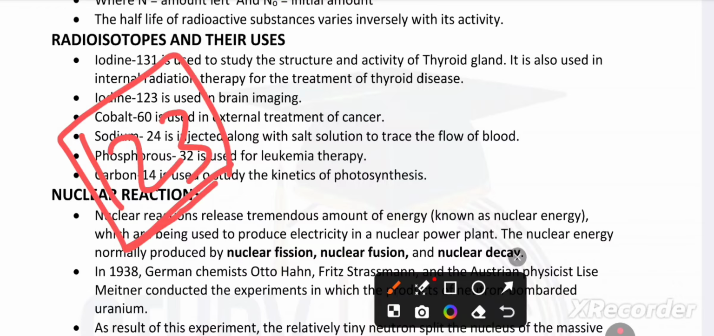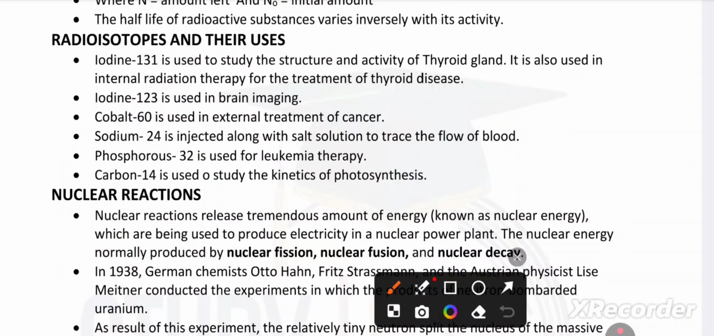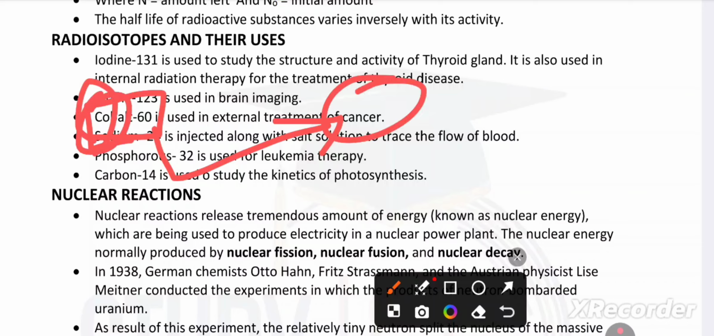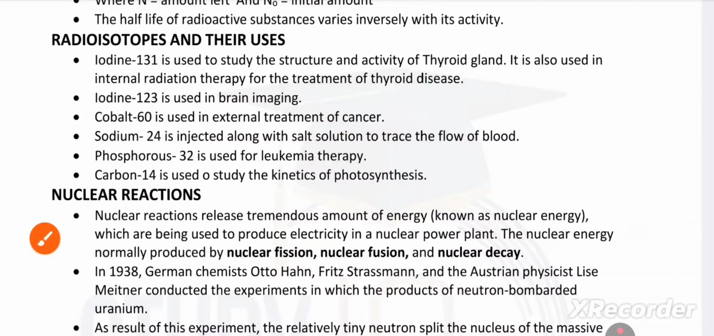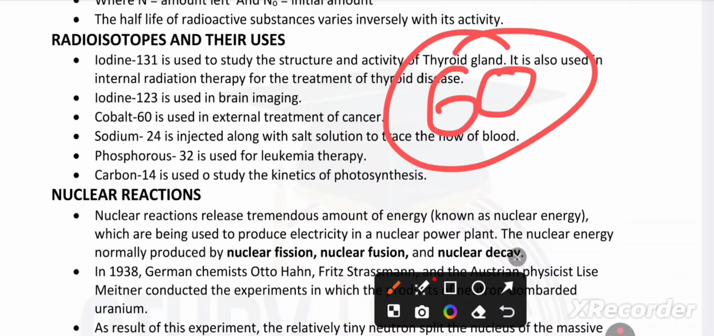When we count 1 2 3, our brain immediately imagines a running race. Cobalt 60 is used as external treatment for cancer. C for cancer, cobalt cancer. At the age of 60, people are getting cancer.